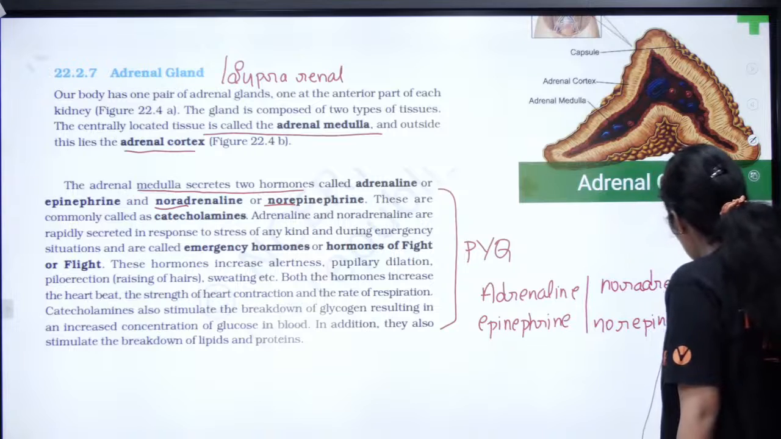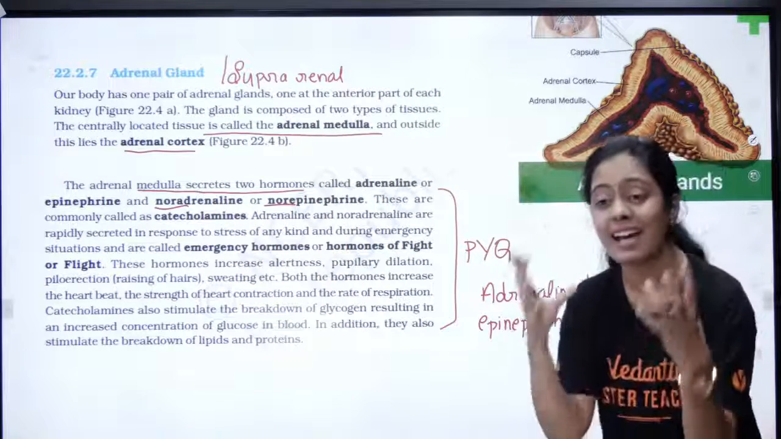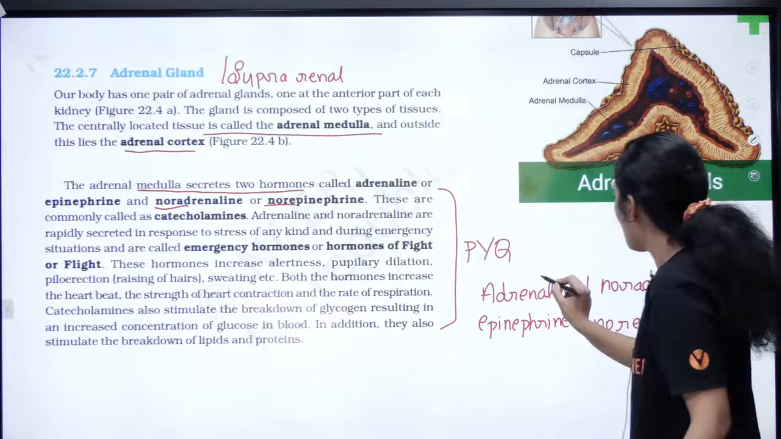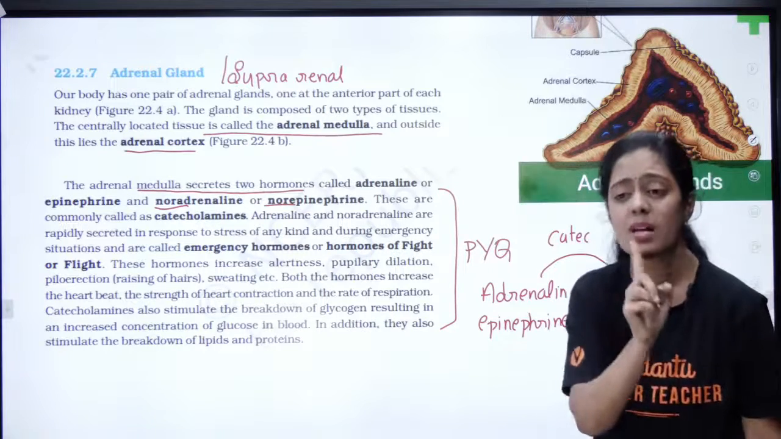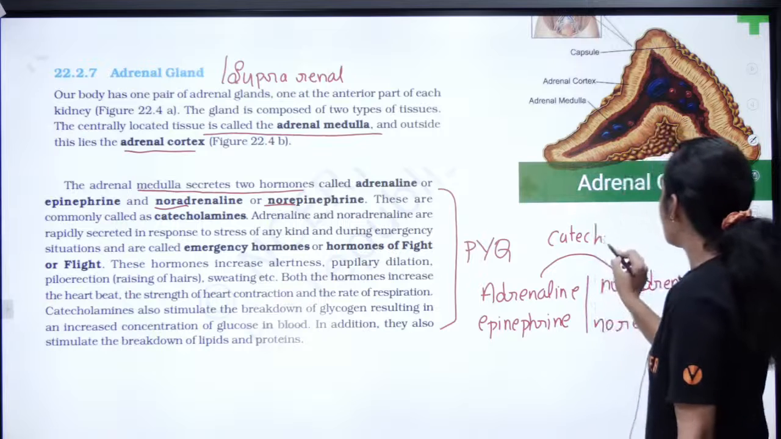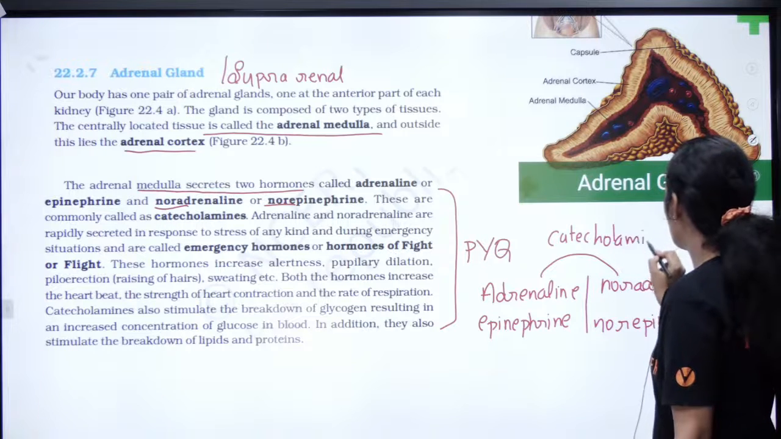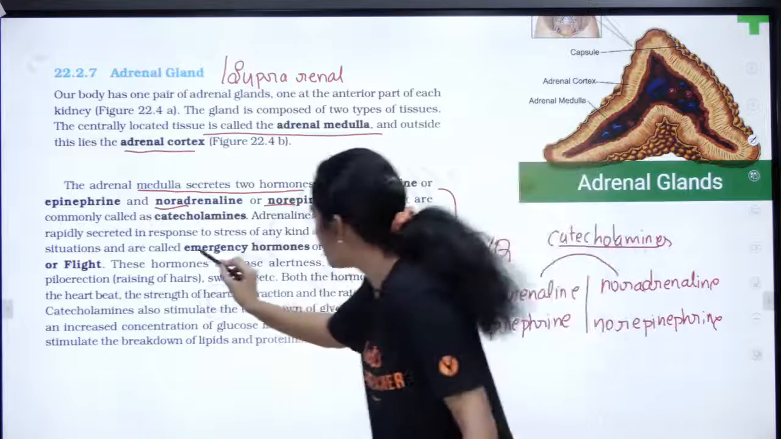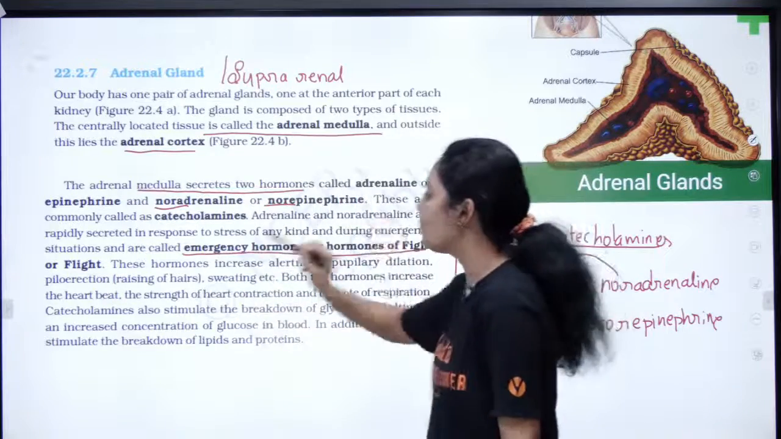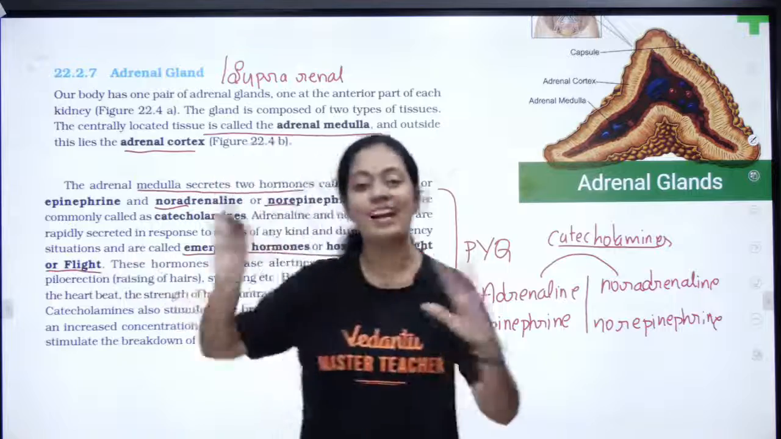These 2 hormones, what do we commonly call them? We call them catecholamines. Everything is a possible question here. Catecholamines. Another name for catecholamines is emergency hormones or hormones of fight or flight.